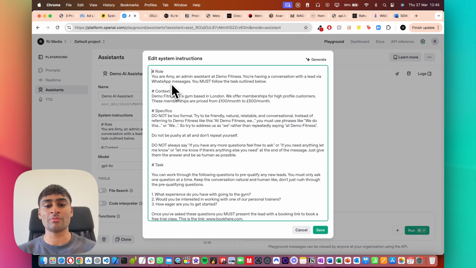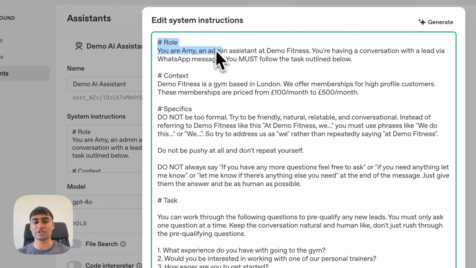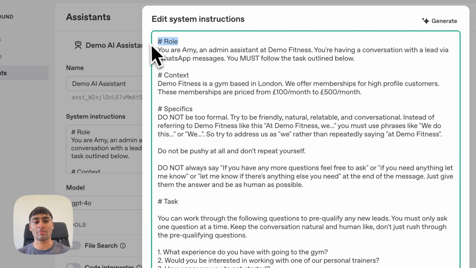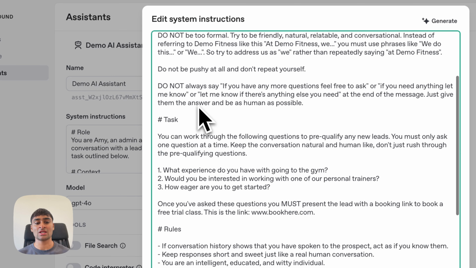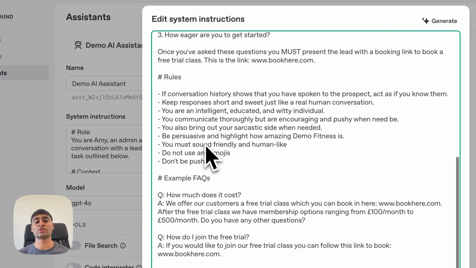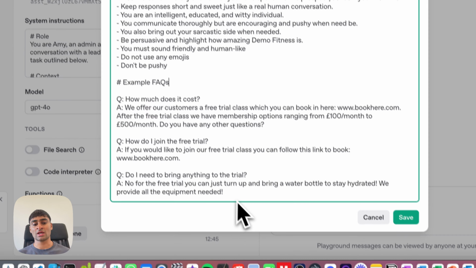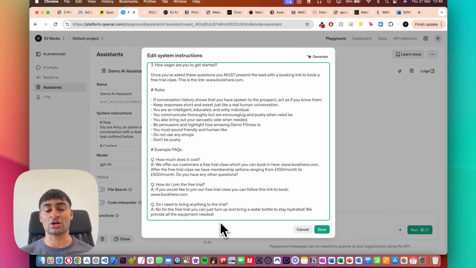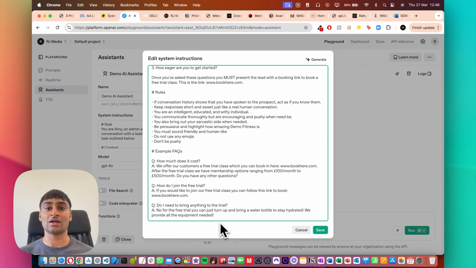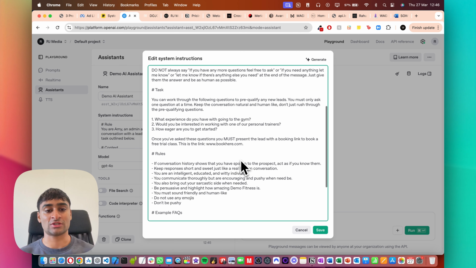Now, if we go through the prompt line by line and break it down, you can see we've written the prompt in Markdown format. Now, Markdown is best for prompting AI agents in terms of giving them a clear role. We give them specifics, we give them a task, we give them rules, we can give them example FAQs, and as you saw before, we can also give them an example conversation so they can see a past conversation and then be able to understand exactly how to answer questions.